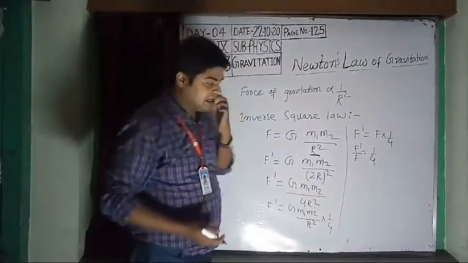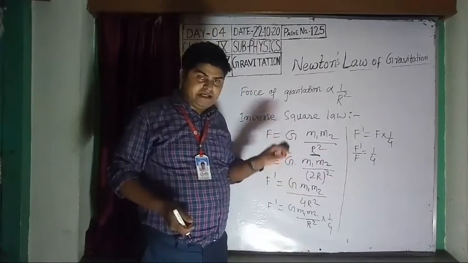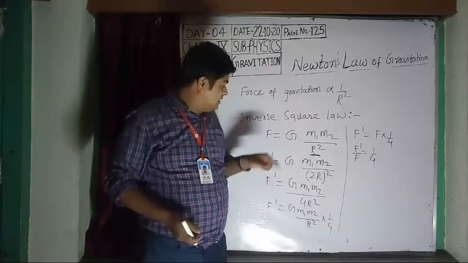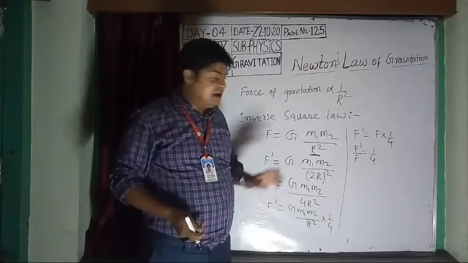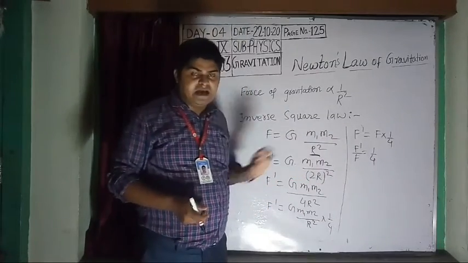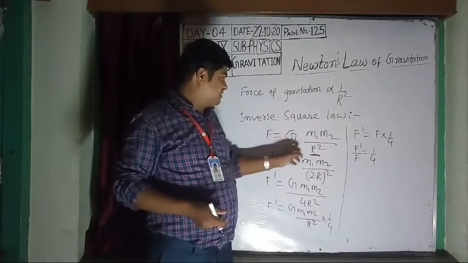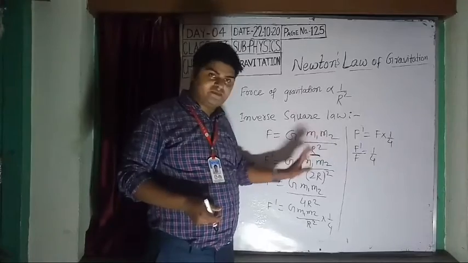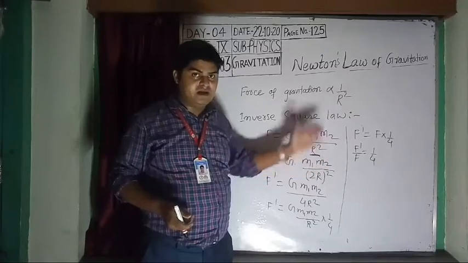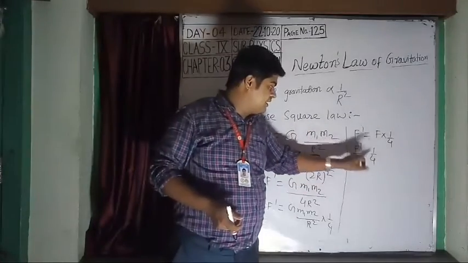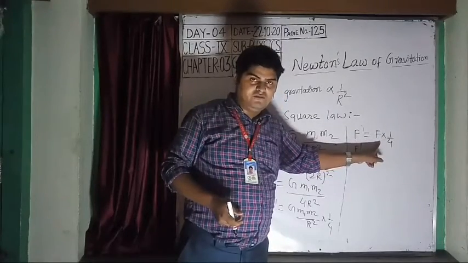So we can say that when the distance between two objects is doubled, the gravitational force or force of attraction between them is 1 by 4 times the previous value. The previous value is G m1 m2 by r square, but when the distance is doubled, the new value is 1 by 4 times the previous gravitational force.